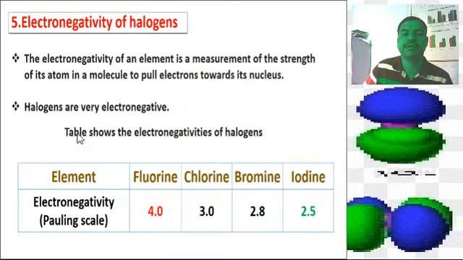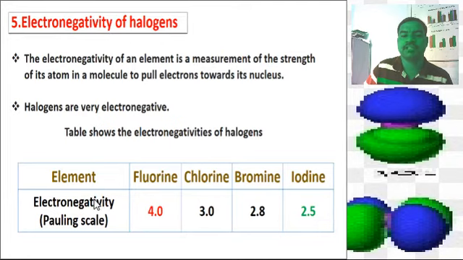Then electronegativity of the halogen atoms. The electronegativity of an element is a measurement of the strength of its atoms in a molecule to pull electrons toward the nucleus. These are the basic information about electronegativity. The halogens have very high electronegativity. The table shows the variations of the electronegativity of the halogen atoms.